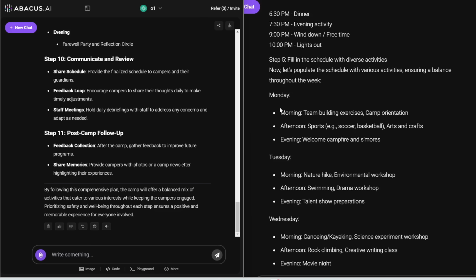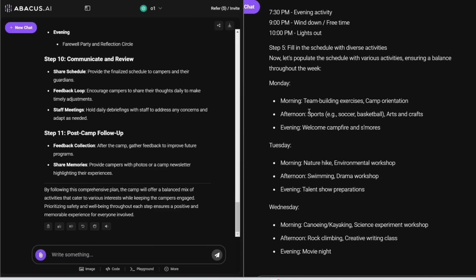So, all right, Monday morning, team building exercises, camp orientation. Perfect. So Claude 3.5 also was able to incorporate camp orientation and some introduction probably for the first day. And then also in the evening, we have some welcome campfire and s'mores. However, for the afternoon, there are sports and arts and crafts.